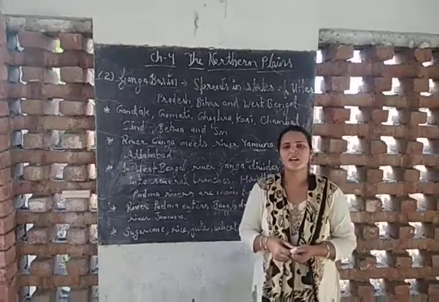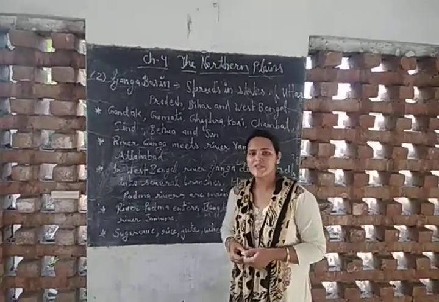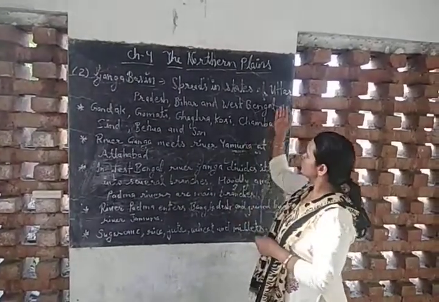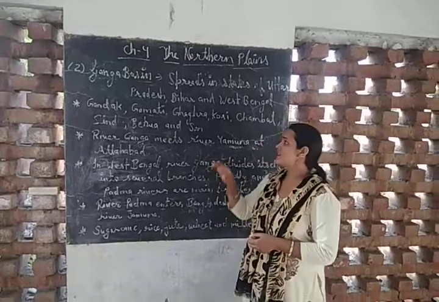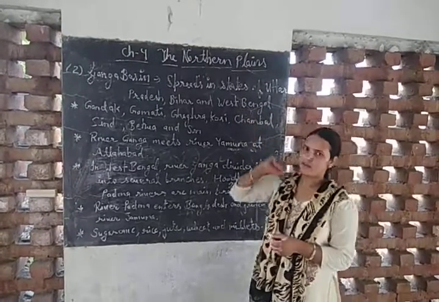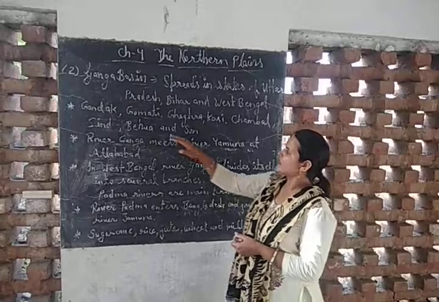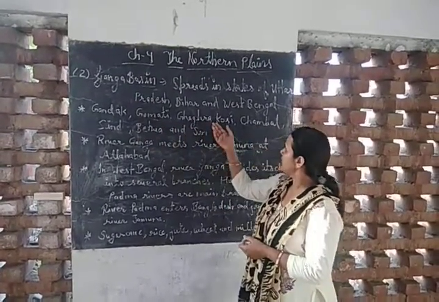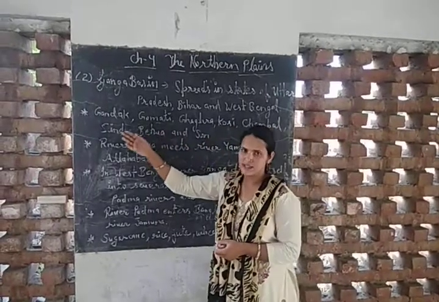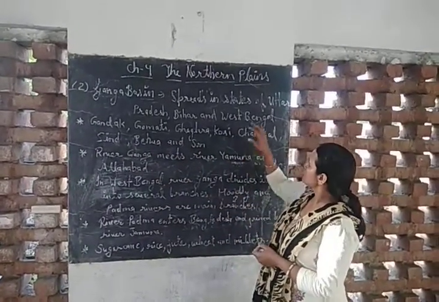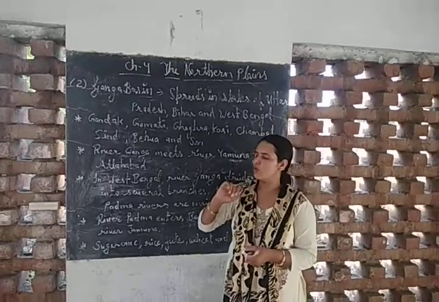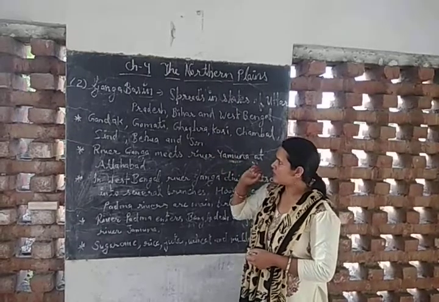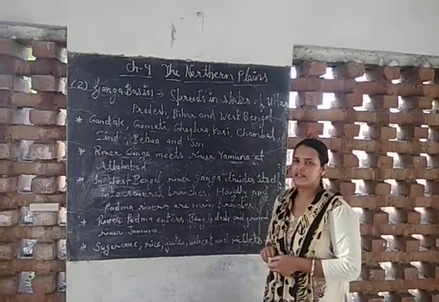The next basin is the Ganga Basin. The river Ganga originates from the Gangotri glacier. This Ganga Basin spreads across the states of Uttar Pradesh, Bihar and West Bengal. These are the three states covered by the Ganga Basin. The tributaries of river Ganga are Gandak, Gomati, Ghagra, Kosi, Chambal, Sindh, Betwa and Son. These states are covered by the river Ganga and its tributaries, which make a fertile basin here.